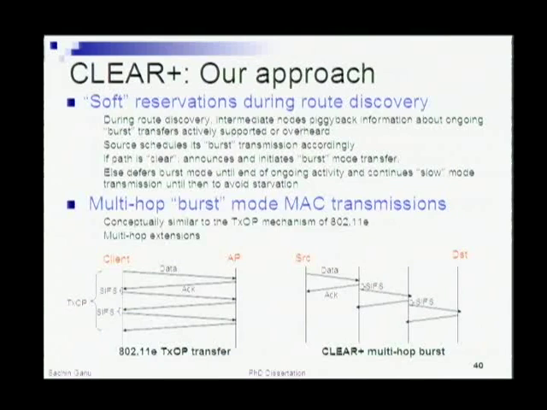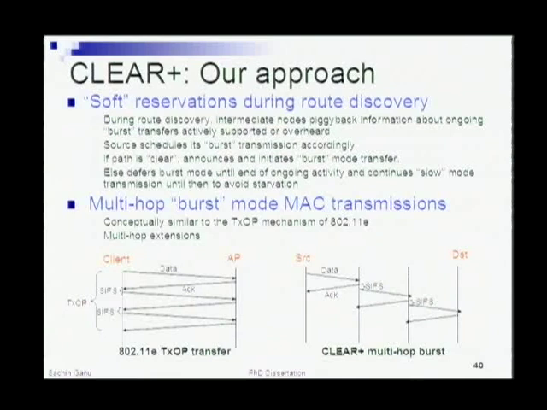So at the MAC layer, what we propose is a mechanism similar to what 802.11e proposes, a method called TXOP, and the main idea here is that instead of having to do a back off for every packet, you negotiate a certain interval called a transmit opportunity, where you can send multiple data frames separated by the minimum mandated interval, so as to improve the efficiency of utilization of the channel.